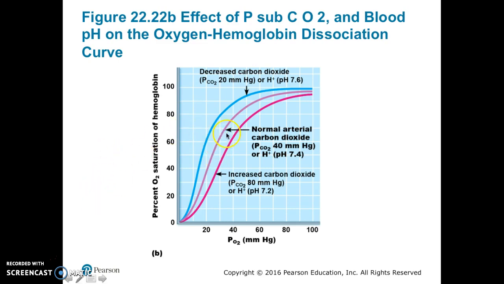So we have, this is the normal, this is with increased carbon dioxide and increased H+ ions, or more acidic. Lower partial pressures of carbon dioxide and higher than normal blood pHs shift the curve to the left, as seen with the blue line right here.